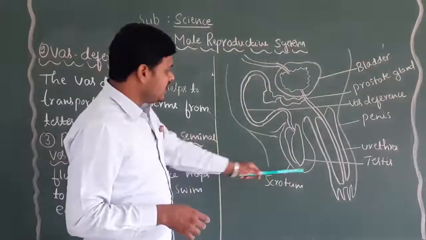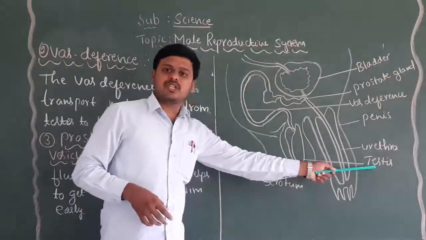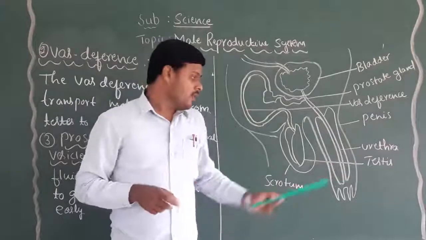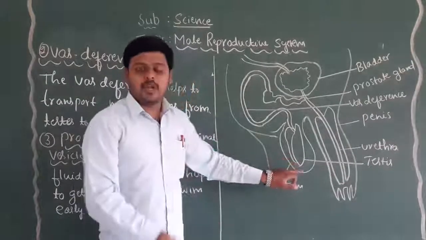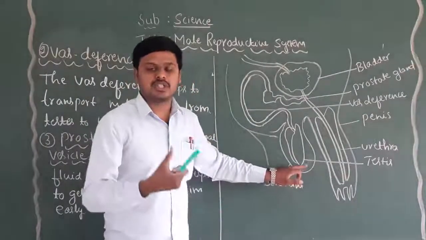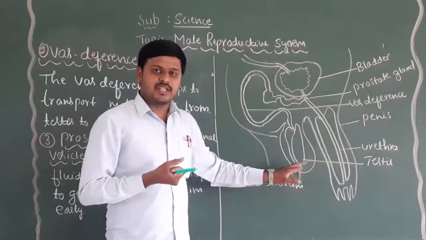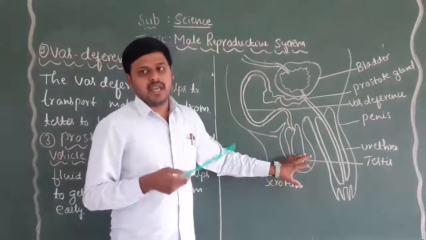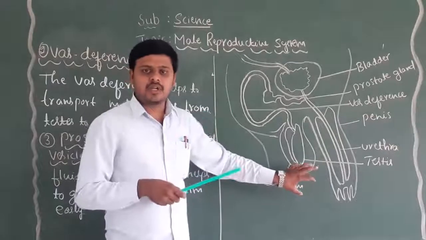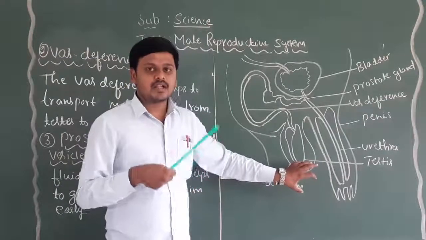As we know, the testis produces the male sperms, right? And it is present below the abdominal cavity, outside the body, because it requires a low temperature for the production of male sperms.